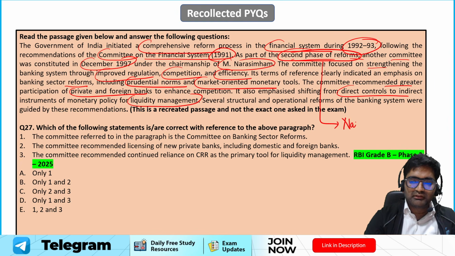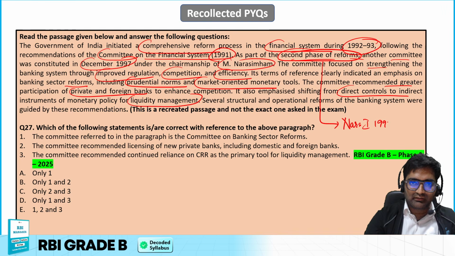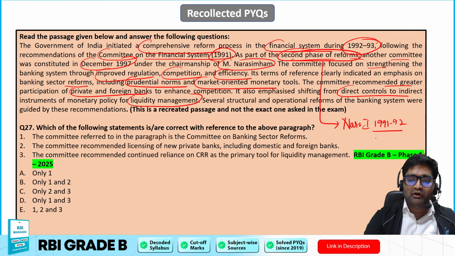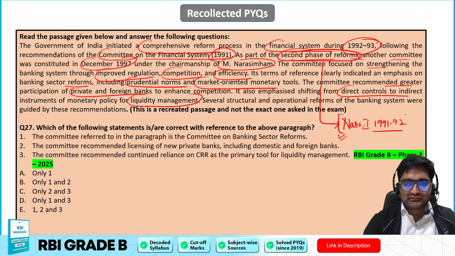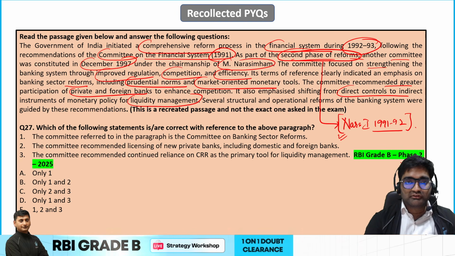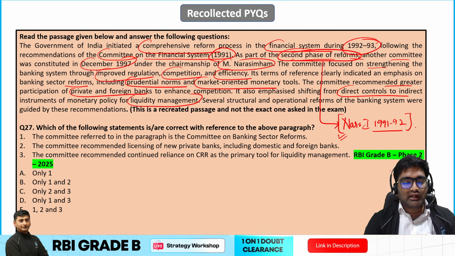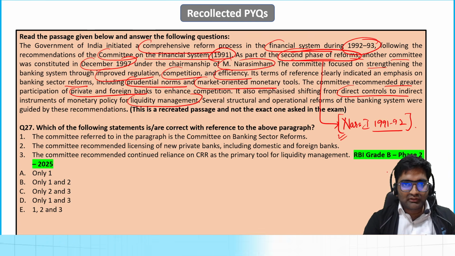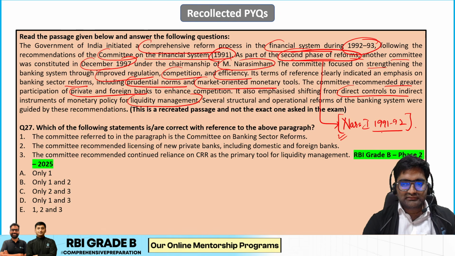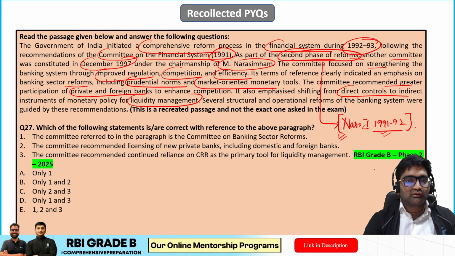Narasimhan Committee 1 was established in 1991-92. It gave its report. At this time there was a whole lot of turmoil going on in the financial sector of India. We didn't have the forex reserves we required, and we had to go for the LPG reforms. So that such a thing does not happen again, we came up with various committees, and for the financial sector we came up with the Narasimhan Committee 1.